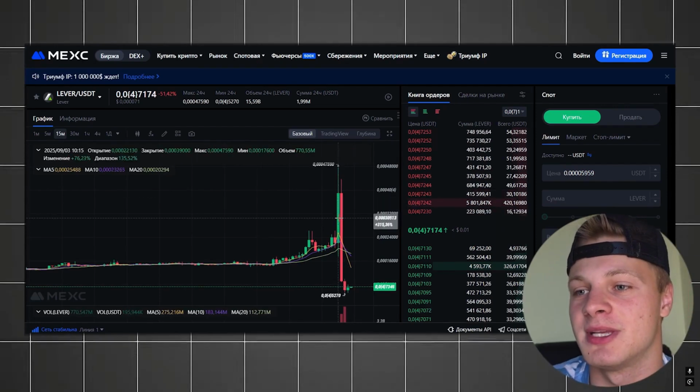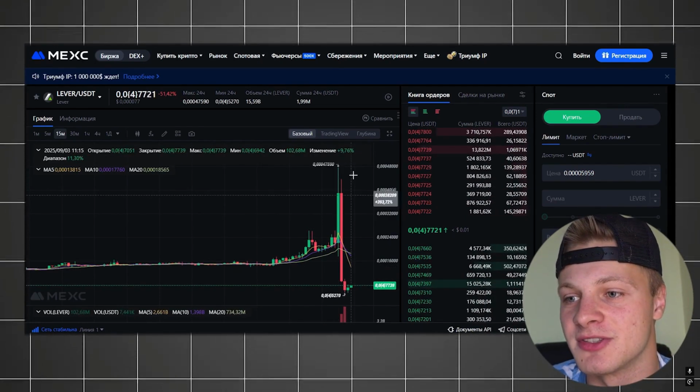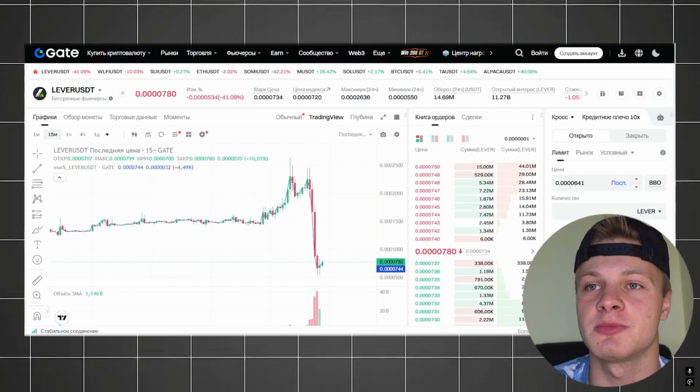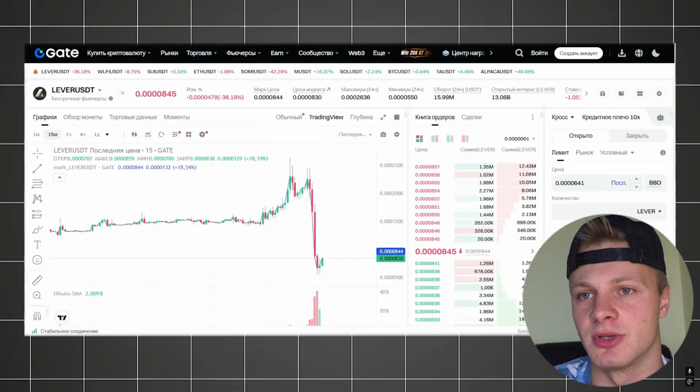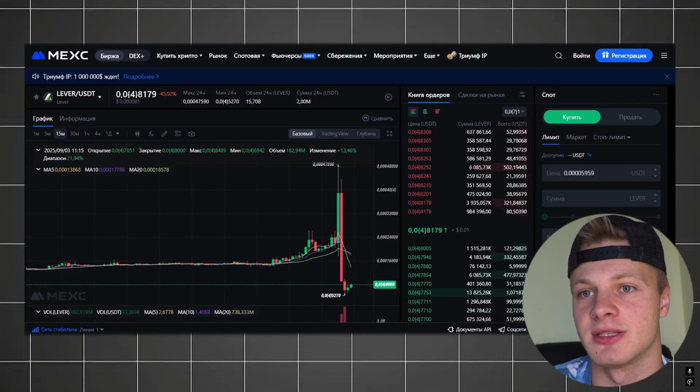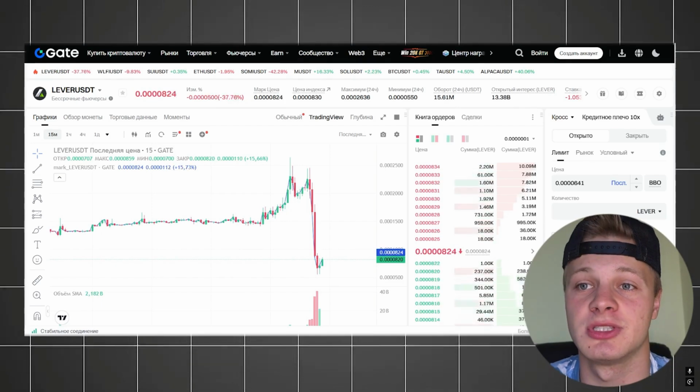But again, that's all in the realm of what if only. Doesn't matter. Yeah, that's why we wait for the biggest dump candle to happen and then we look at the spreads. Since there was a spread between spot and futures, we buy on spot. In other words, we buy the token on MEX, and on futures on Gate, we short it. By the way, right now the spread is still there, though it's small, it's narrowing, but still present. So even now you can still grab a small percentage from the spread.